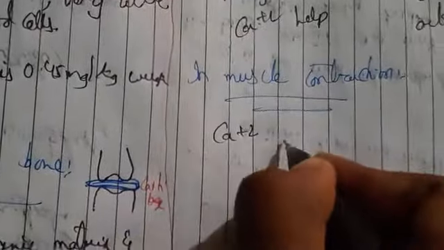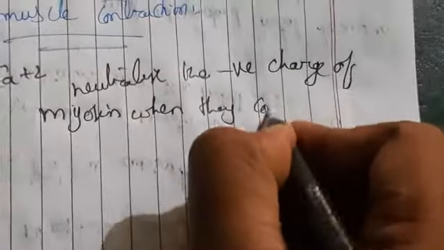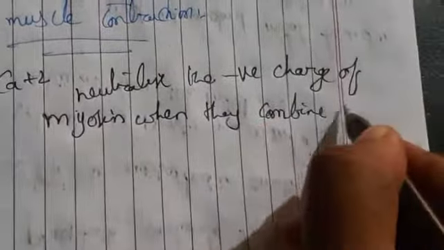Actin is found in eukaryotic cells, and these are multifunctional proteins, microfilaments. Filaments are thread-like structures. So what happens here is that calcium ion neutralizes the negative charge of myosin when they combine with the negative charge of actin.